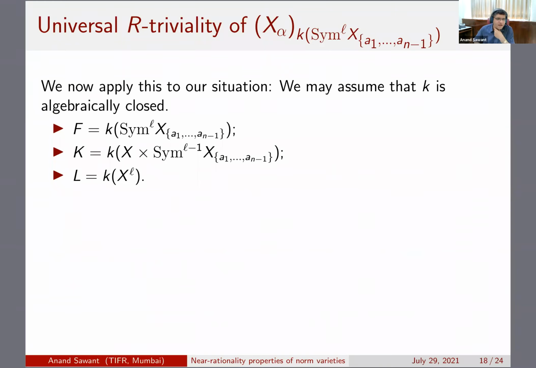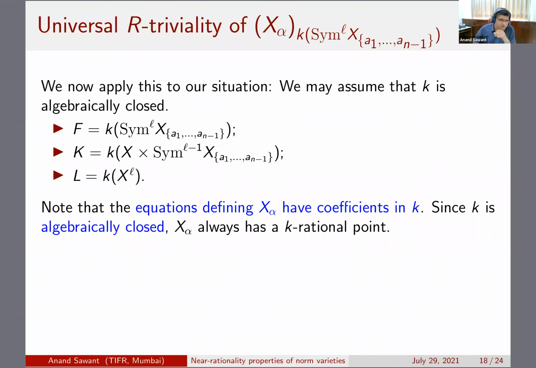And of course, this F, K, and L are going to be function fields of these varieties. So F is the function field of this L-fold symmetric power of this norm variety that we know is universally R trivial by induction hypothesis. This K is the function field of X cross sim L minus 1, and then L is the function field of the L-fold product. So this is the setting to which we apply this.